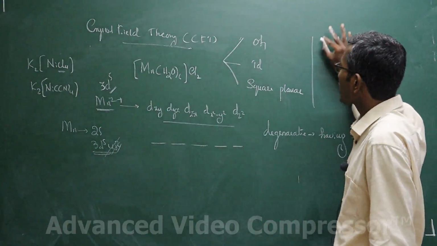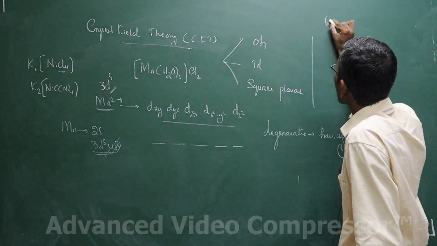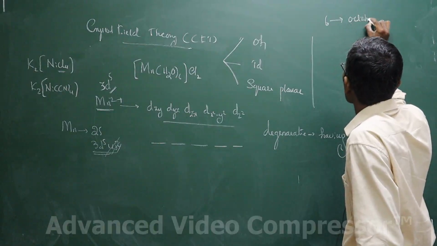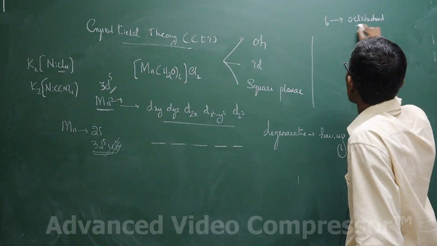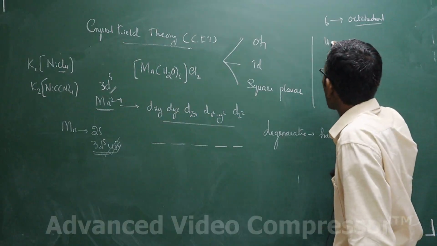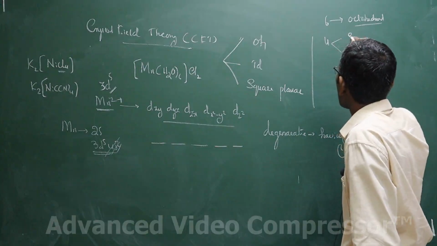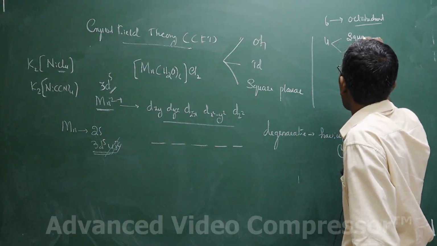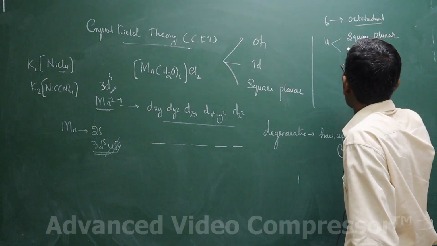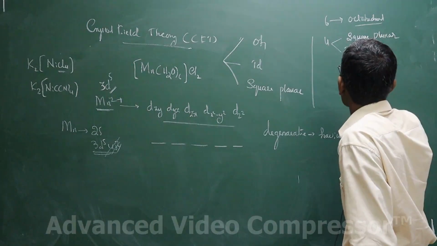Before that, try to understand: if there are 6 ligands, then it will always be an octahedral complex. No ambiguity in it. It is an octahedral complex. If there are 4 ligands, there are 2 chances. Either it will be a square planar complex, or else it will be a tetrahedral complex.